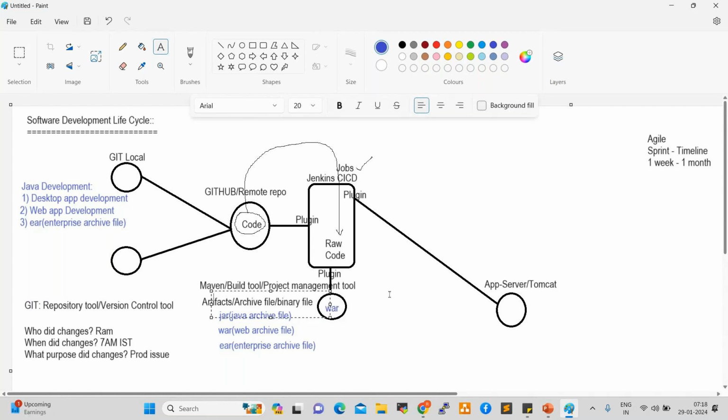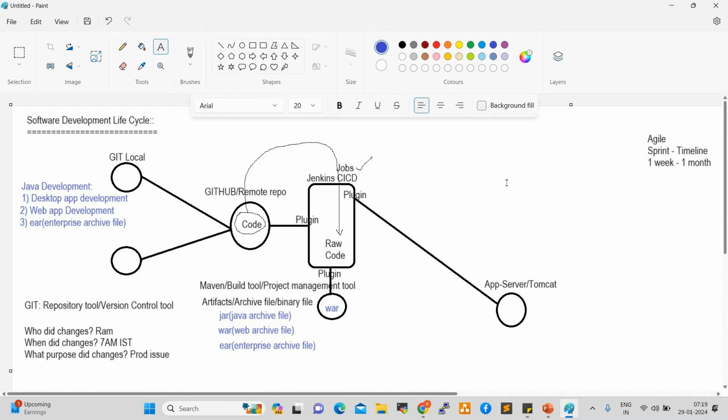Even in place of Jenkins, we can use TeamCity and other tools, but Jenkins is very popular. Whatever tools we are using are very popular. Git is very popular, Jenkins is very popular, Maven is very popular. And we are using advanced tools also. In our session, we'll learn advanced tools like Ansible, Docker, Kubernetes, Terraform, Grafana, Prometheus. These are all very popular tools.